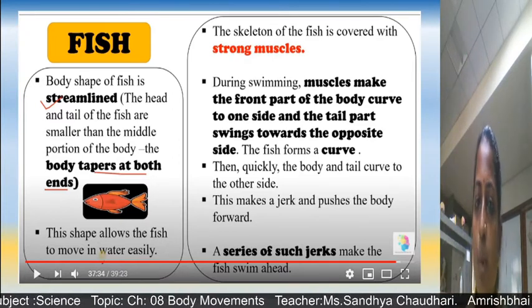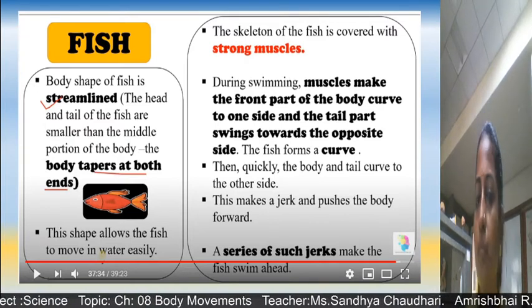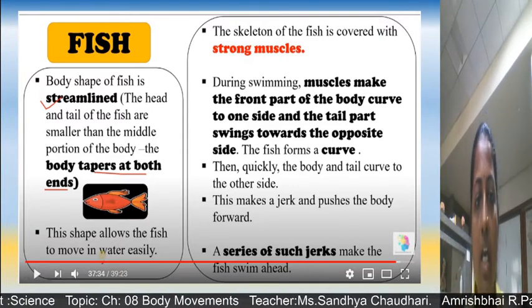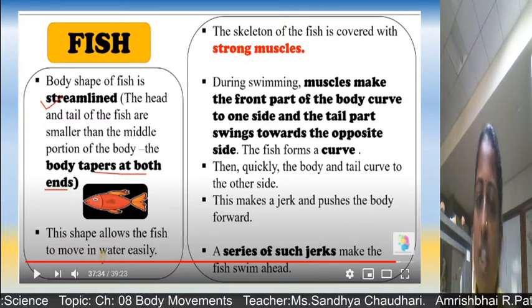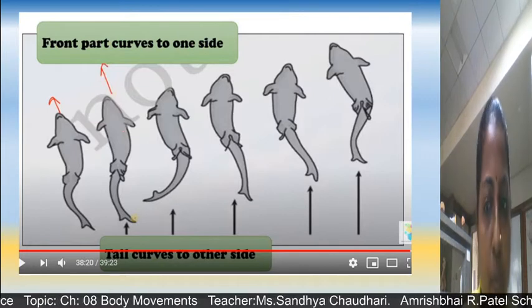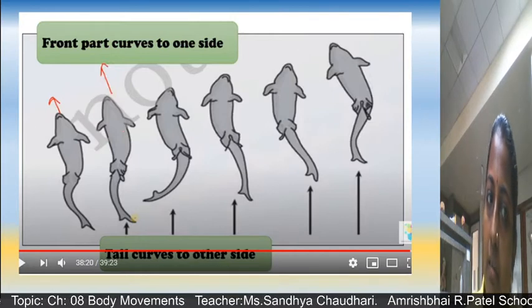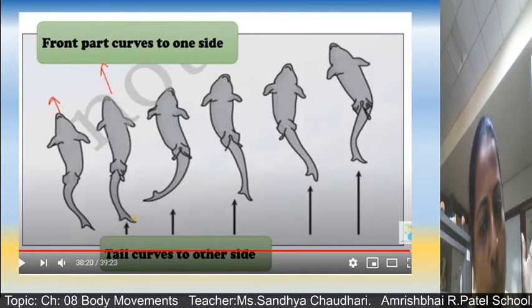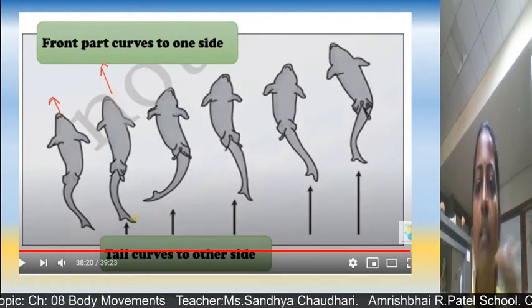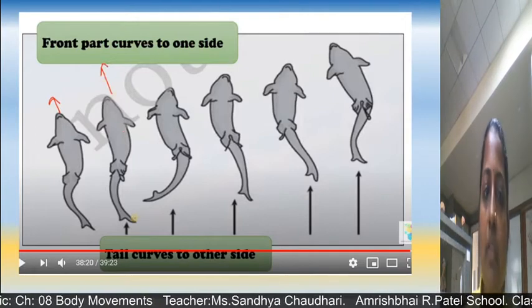And then quickly the body and tail curve to the other side. This makes a jerk and pushes the body forward. This continuous movement is happening, and the series of such jerks makes the fish swim ahead. Here from the figure you can exactly see how the movement of the fish is. In the red part, in the first figure, you can see on one side the fish is moving and on the other side the tail is going. So the front part curves on one side and the tail part moves on the other side. These curves are occurring.